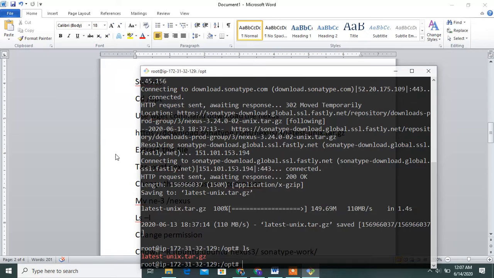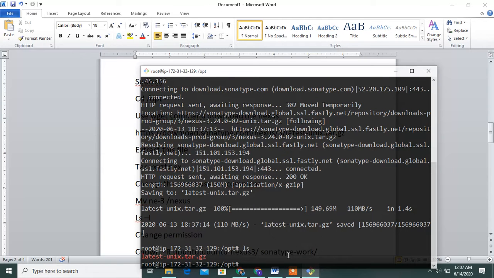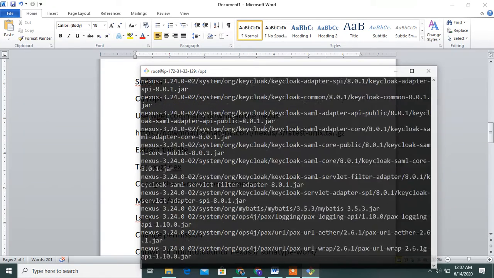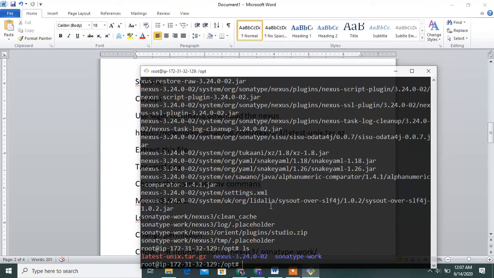See this, guys, next extract this file using tar -xvzf. Then I will show it, guys. Let's download it and then extract it with tar -xvzf. Then extracted, guys. Then ls, I show it. See this, guys, extracted Nexus 3.24 and Sonatype work.